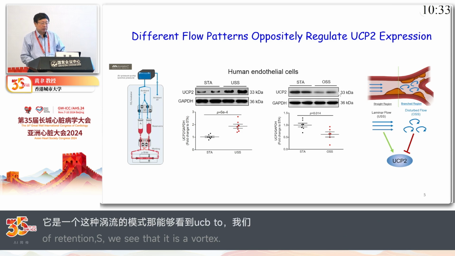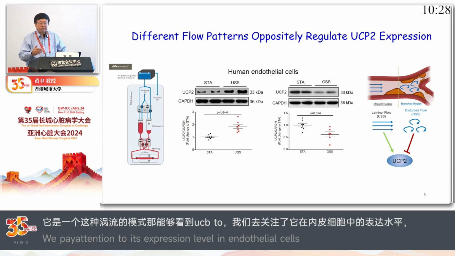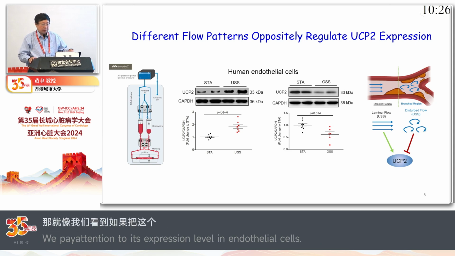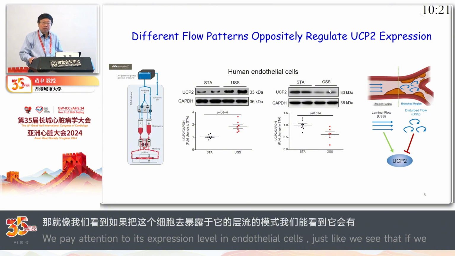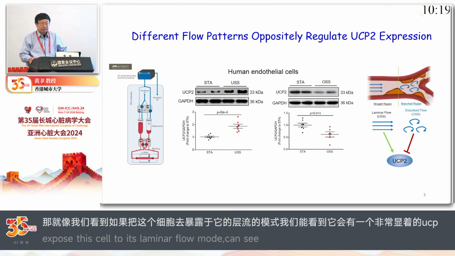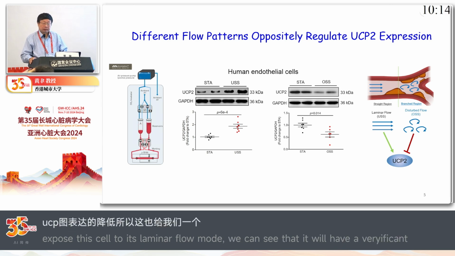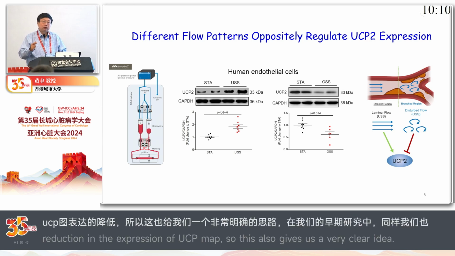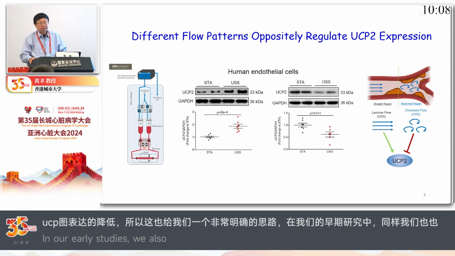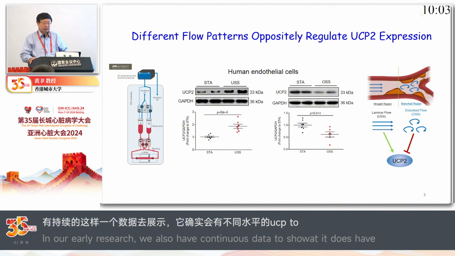By contrast, if you expose cells to oscillatory, disturbed flow, which produces a bad effect, you can see a significant reduction in UCP2 expression. That gives a very clear indication in our early studies. We also have supporting data showing a different level of UCP2 expression in the straight blood vessels and in the curved blood vessels, in terms of the endothelial cells.